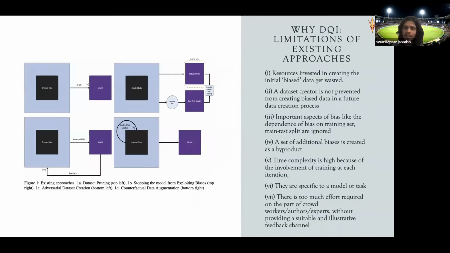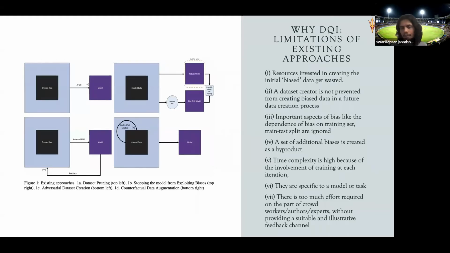Also, the time complexity of the process is very high, because of the involvement of training at each iteration, and they are specific to model and task. There is too much effort required on the part of crowd workers, authors, and experts without providing a suitable and illustrative feedback channel. They have to fool the model, or create this new kind of dataset, but there is no proper feedback loop going on. You're just getting one feedback: whether the model is able to answer the data you are creating or not. That's the only feedback you're getting.